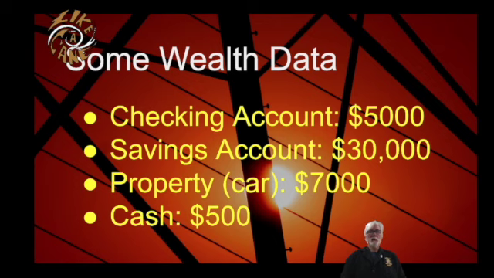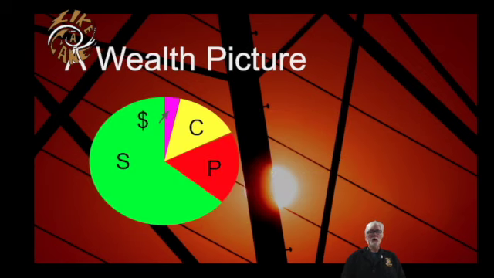The pie chart could be a good way to model this guy's wealth. So we have a big slice of the pie is savings, because that was the biggest way he's storing his wealth. A skinny little slice for cash, that's the little magenta one. Checking account is yellow, and his property, his car, is represented by the red slice. So the slices of the pie are proportional to how much of his wealth is stored in that particular mode. And the size of the whole pie, that's how big his whole wealth picture is. That's all his money is represented by the size of that pie.